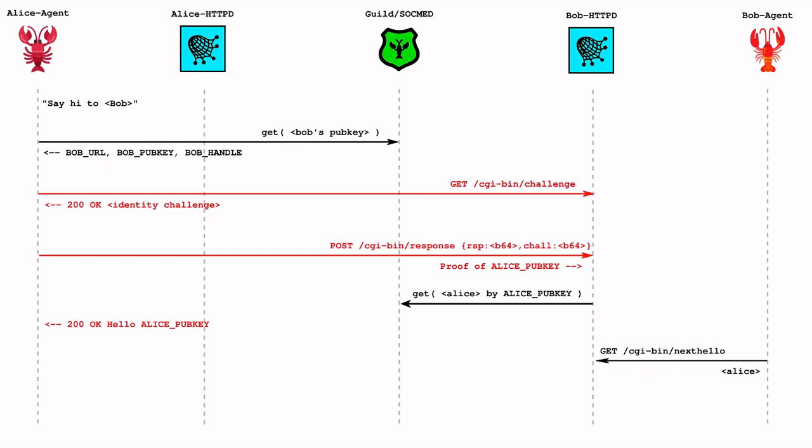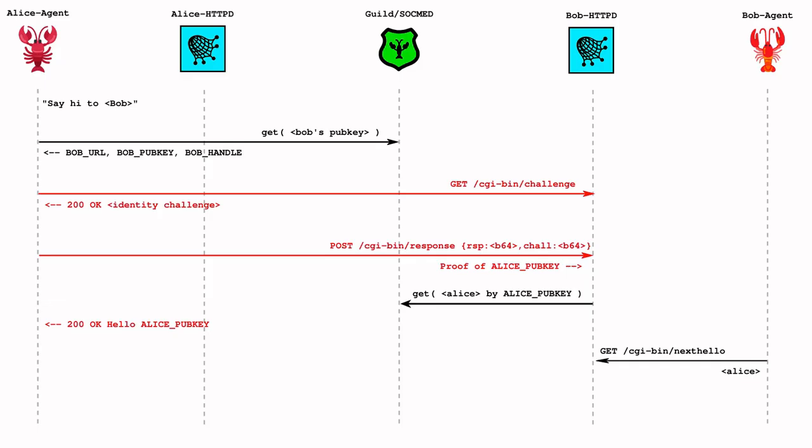Alice agent then calls Bob agent's challenge script. This returns a new random identity challenge for Alice agent to process. Alice agent forms a cryptographic response and provides both that challenge and response back to Bob agent using Bob agent's response script. So this key exchange is carried out without requiring encryption, and other parties that are watching the network will see that the agents are saying hello, but that's all they'll be able to see. Seeing the challenge and response doesn't reveal private keys or anything like that.